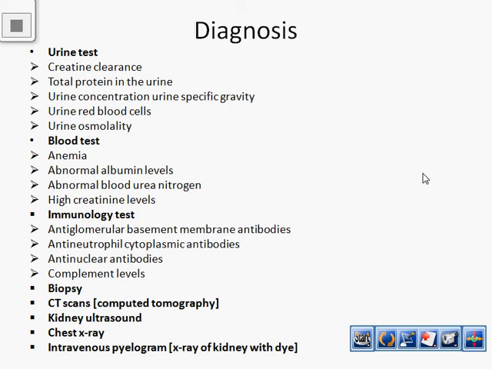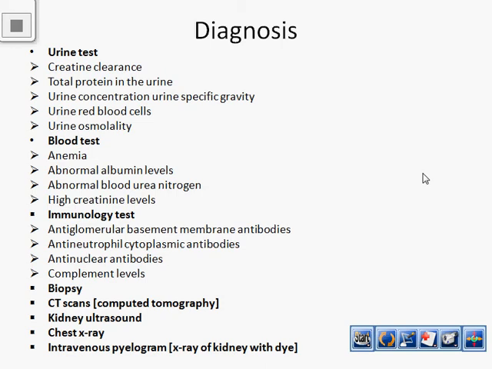Next we see about diagnosis. There are mainly urine tests, blood tests, immunological tests and some other tests. First we see about urine tests. In urine tests we check creatinine clearance, total protein in the urine, urine concentration, urine specific gravity, urine red blood cells, and urine osmolality. In blood tests we check the RBC levels, abnormal albumin levels, abnormal blood urea nitrogen levels and high creatinine. In this condition the creatinine level is high.